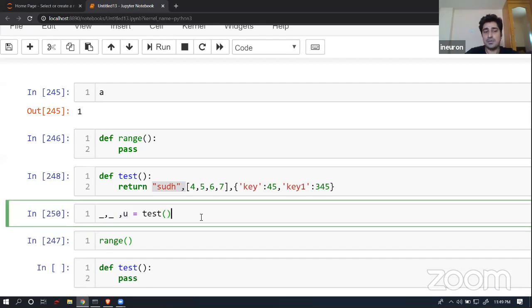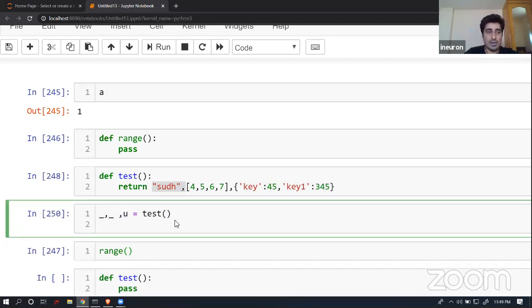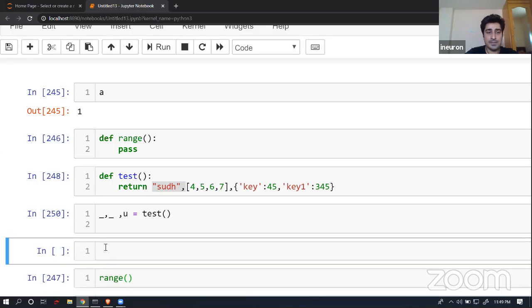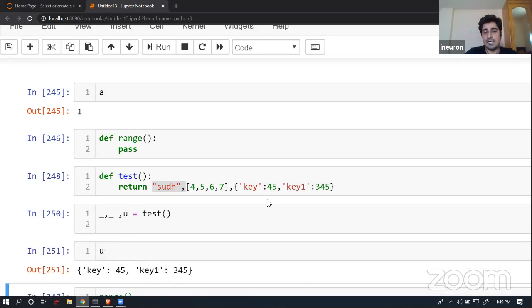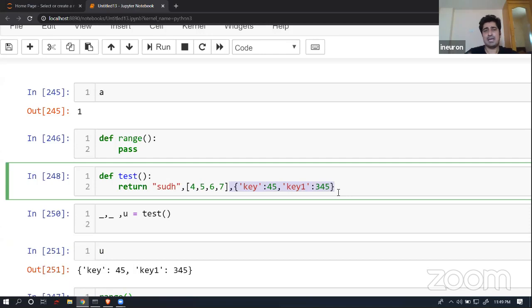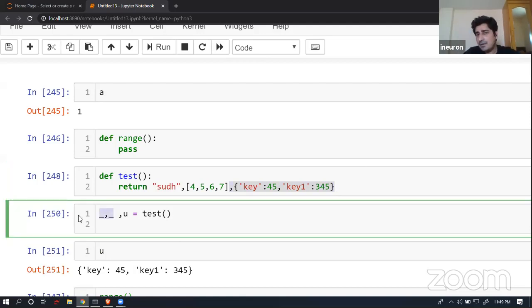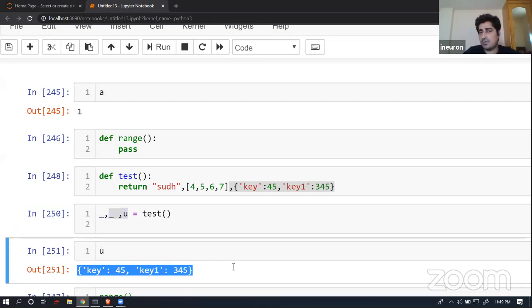Now if I execute it and call the name over here, as you can see, it is returning me the third value. Suppose you said, okay, no, I don't want a list, I don't want your name, give me just a dictionary, right? In that case, I have not created any other variable. Unnecessarily, why would I create another name, right? So I will just give a name for this one, and in this way I'm able to access only the third variable. As simple as that, right?